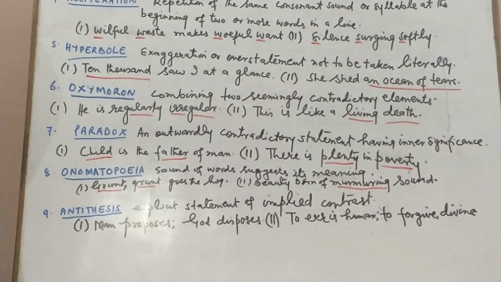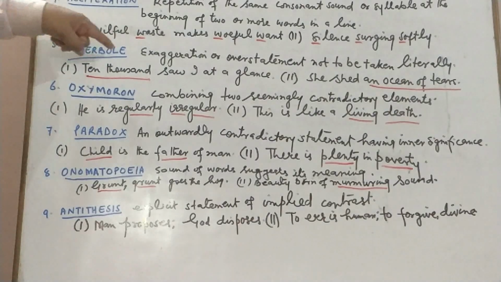When we repeat a vowel sound at the beginning of two or more words in a line, that is assonance, that is not alliteration. Here we repeat a consonant sound. Then we have hyperbole. Hyper means more.